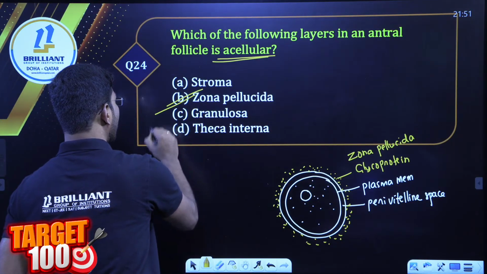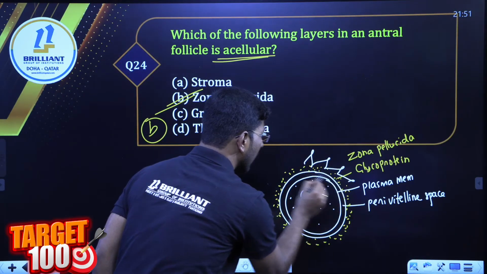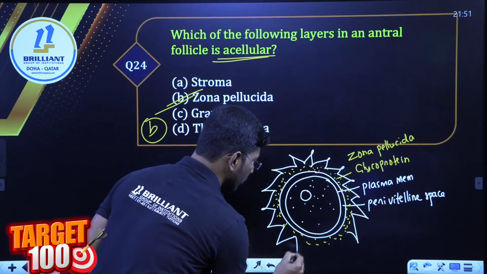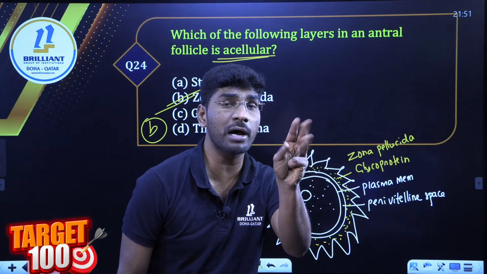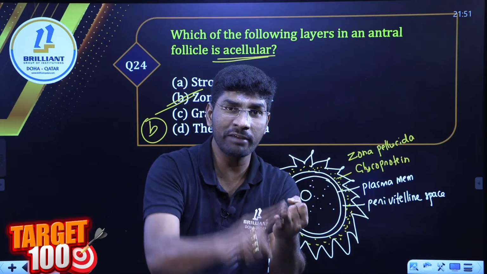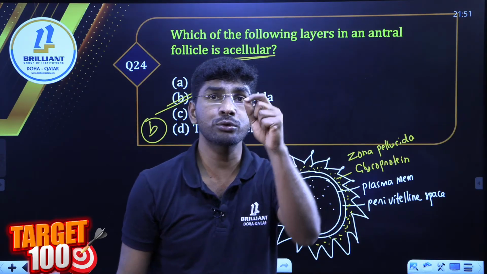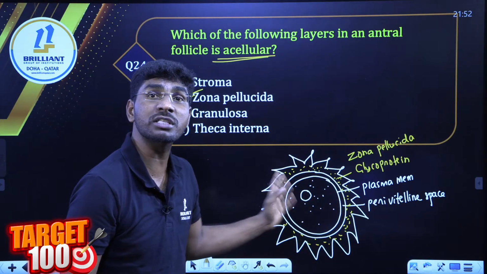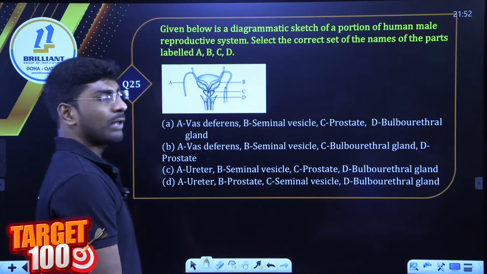Remember, all of you, so zona pellucida is acellular. So where is the zona pellucida? Outside of this, what is there? Corona radiata cells are arranged like this. One thing, students, remember all of you, this can come as a 2 mark or 3 mark question: explain the structure of the secondary oocyte. You have to write the vitelline membrane, perivitelline space, zona pellucida, corona radiata. I told you earlier, I will cover MCQs along with 2 mark questions. This type of question can come: structure of the secondary oocyte.